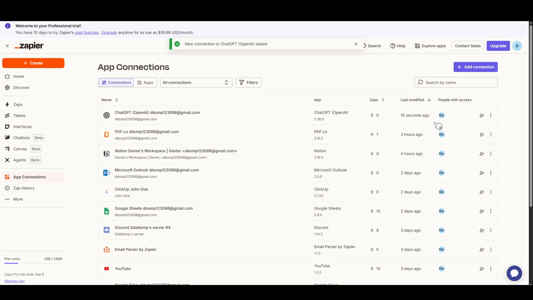Congratulations! You have successfully connected ChatGPT OpenAI to your Zapier account. You've now opened the door to automating tasks using ChatGPT in your various workflows. From here on out, the opportunities to streamline your operations with a blend of AI and automation are vast, allowing you more time and energy to focus on the creative parts of your projects.